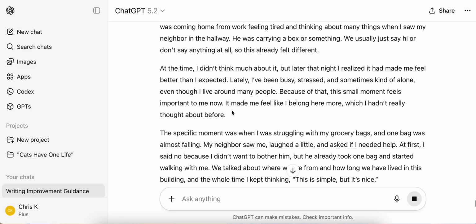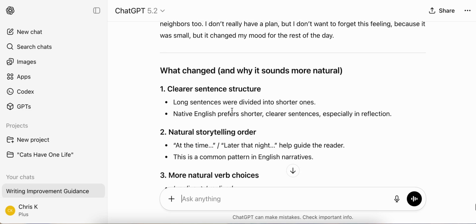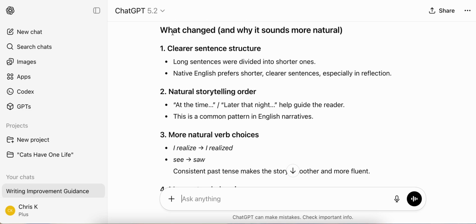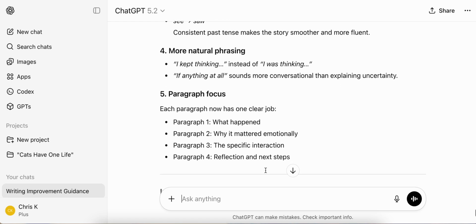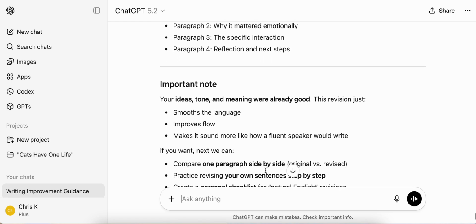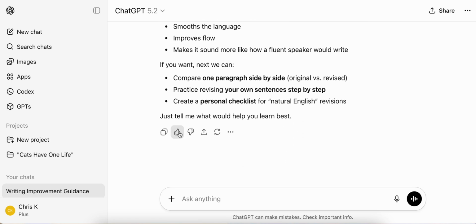Okay, so it's giving me a revised version, which you will see in the notes. And it's telling me what it changed. Okay, so that's basically it. I mean, there's a lot of other things you can do with it, but the basic idea is you're using ChatGPT to help you and not just to do everything for you, but to actually explain the changes that it's making so that you can learn from them.